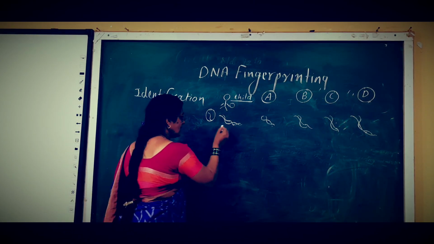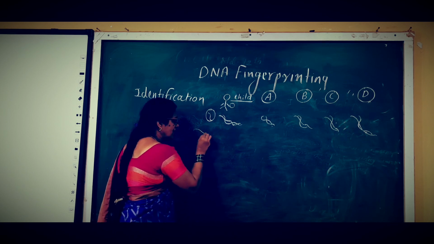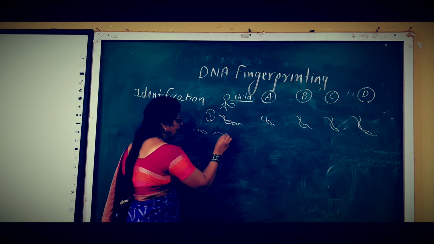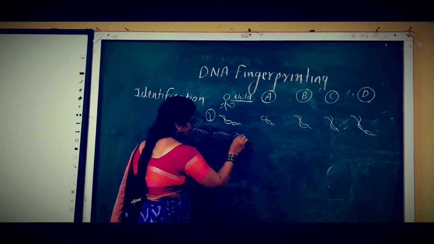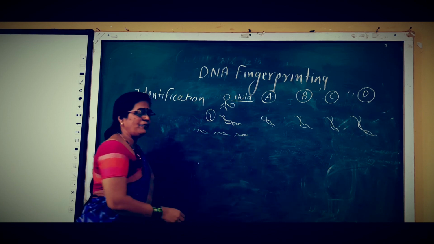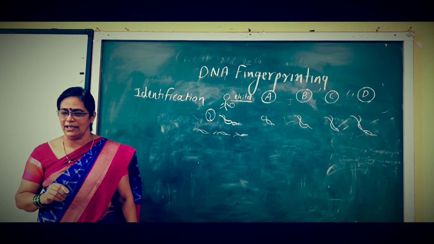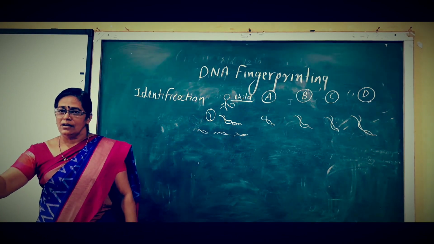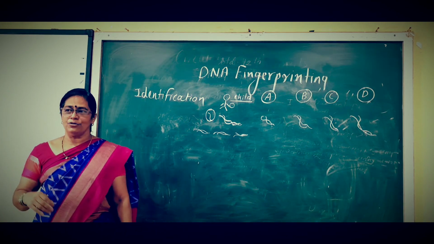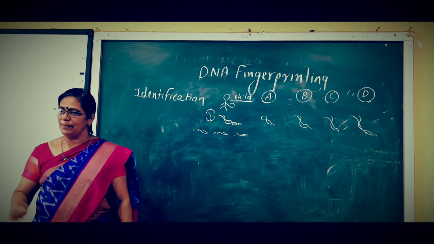Then, with the help of restriction endonuclease enzyme, the DNA is cut. We have seen in the replication of DNA, which one is the genetic scissor or the genetic scalpel?